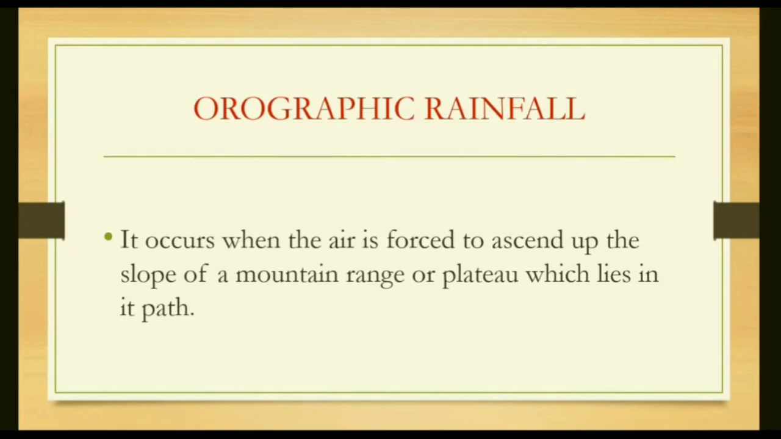Orographic rainfall. It occurs when the air is forced to ascend up the slope of a mountain range or plateau which lies in its path. Wind flows parallel to the earth. If any physical feature like a hill or plateau comes, it strikes it and then rises high and cools down. Then it results in rainfall.